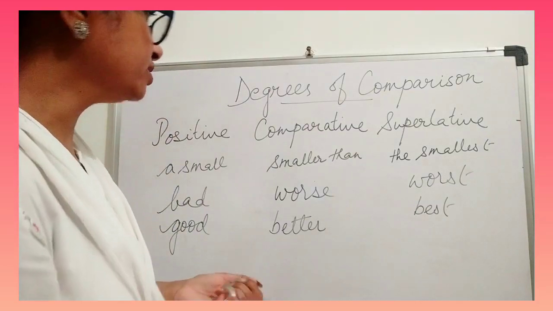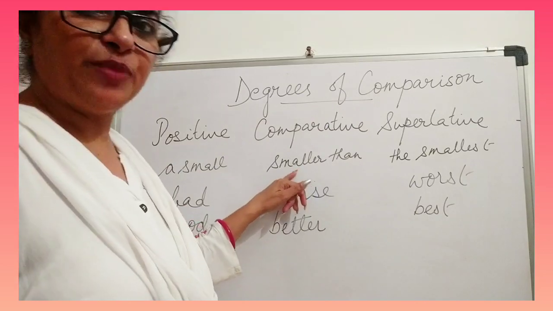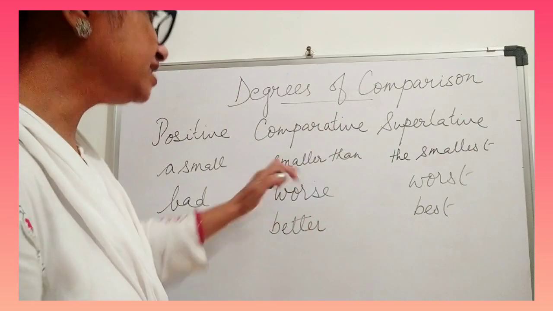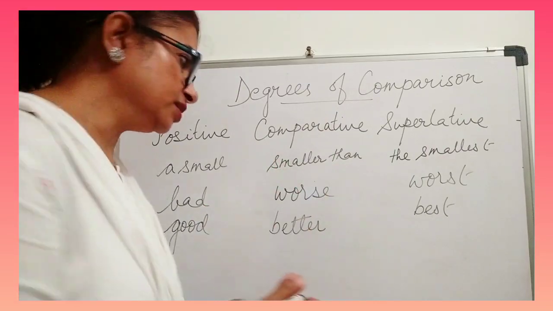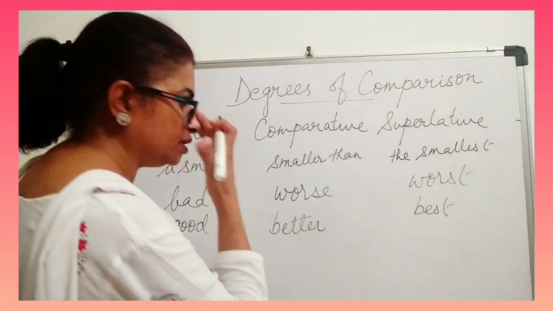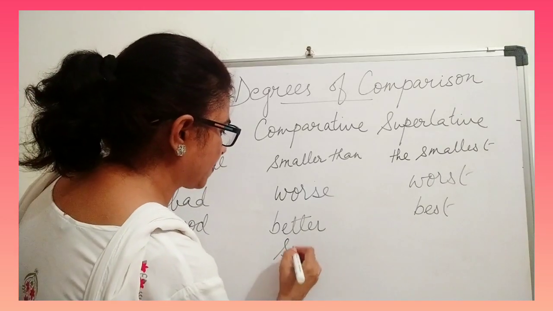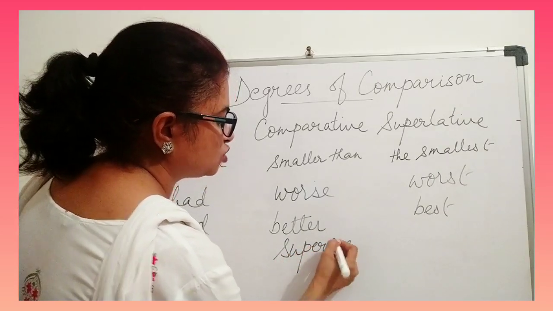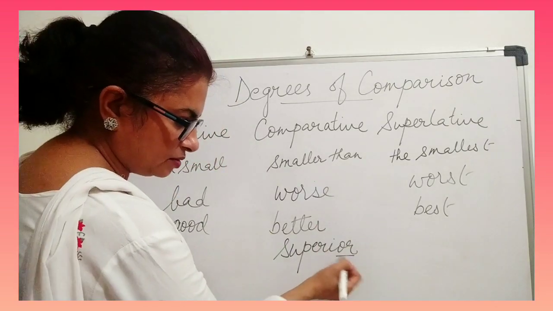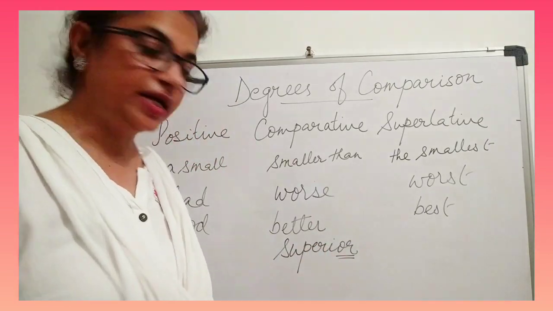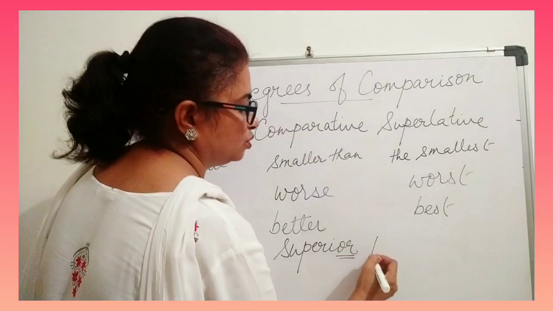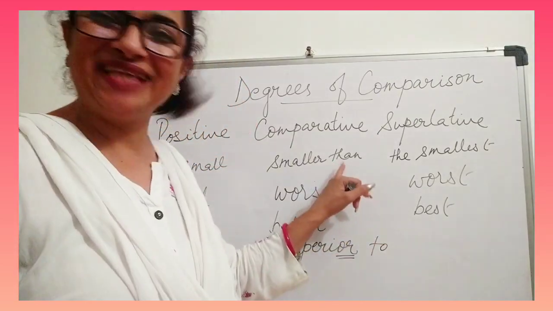Now I told you that when we are comparing, smaller takes than after it. But the adjectives which end with OR, for example superior, ending with OR; inferior, ending with OR, take to after them, not than.